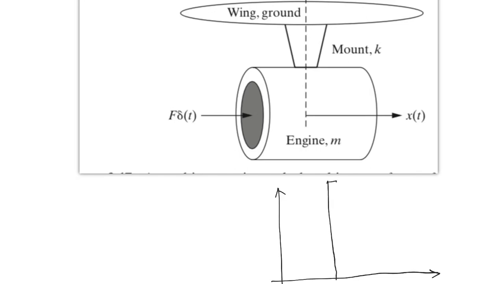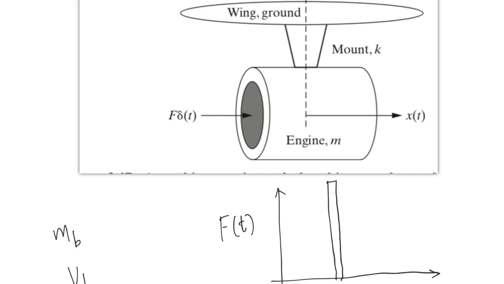When the bird strikes, it strikes for a very small amount of time, but it will impart a lot of energy. That energy will be related to the mass of the bird and the velocity with which it is hitting. So this is an example for impulse excitation, and using techniques like the convolution integral we can compute the response of the mechanical system against this type of excitation.